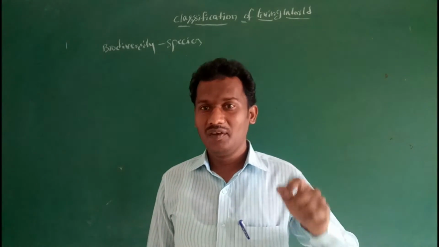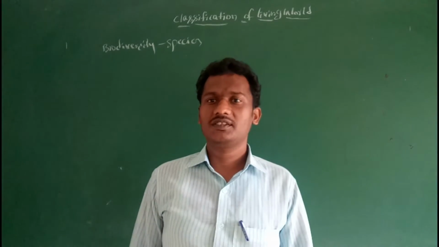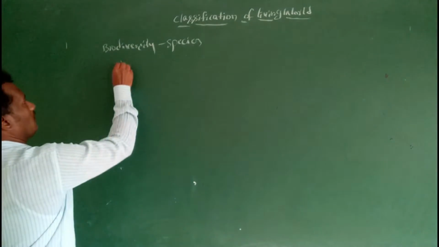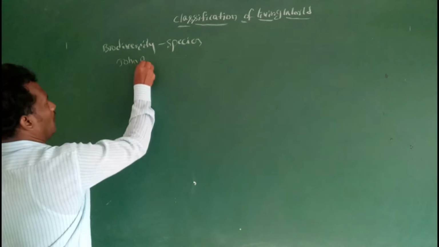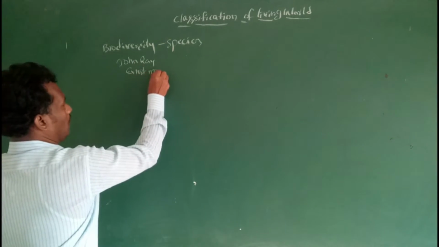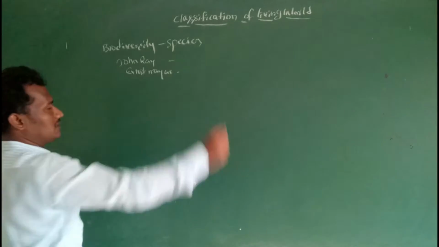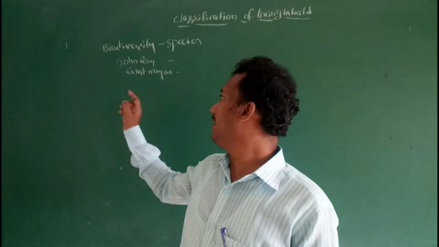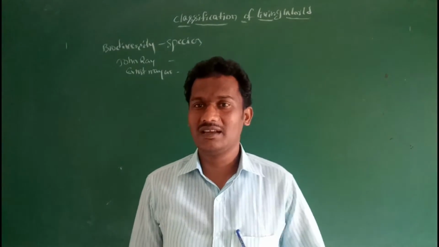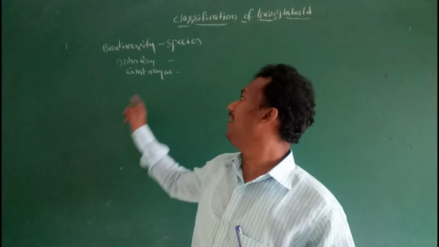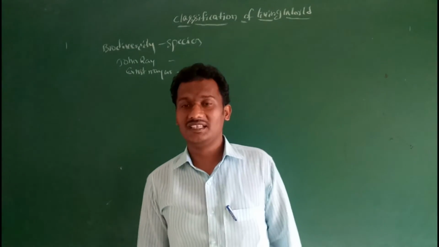The definition of the species was given by the scientist Ernest Mayr. So the concept of the species was given by John Ray and Ernest Mayr, and the scientific definition of the species was given by Ernest Mayr.